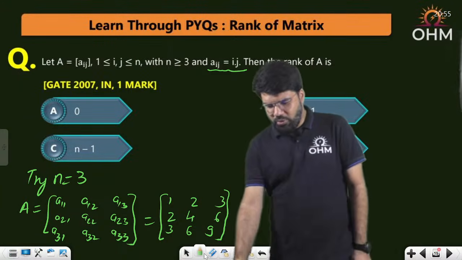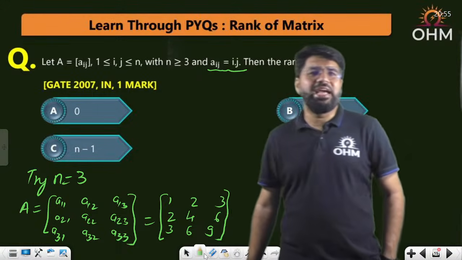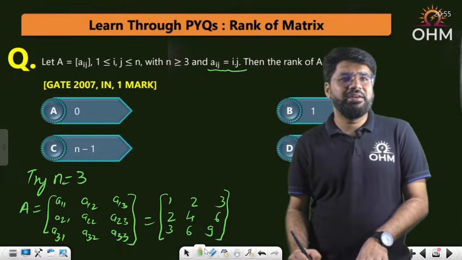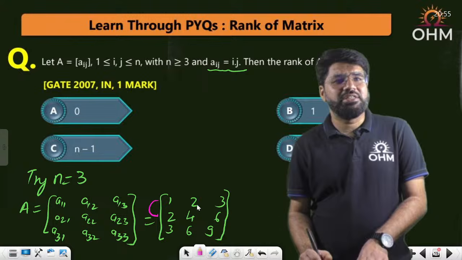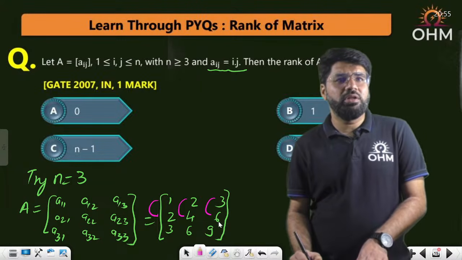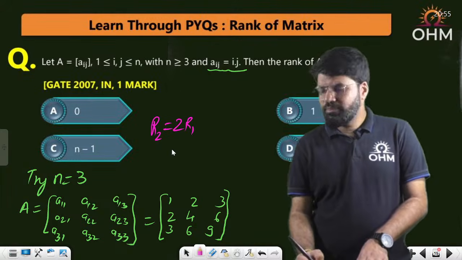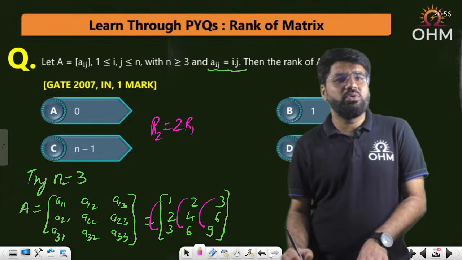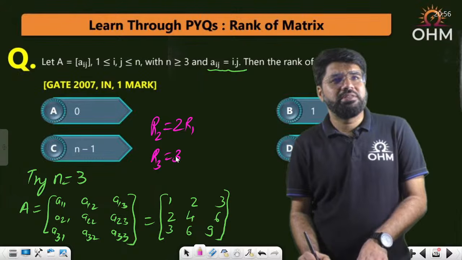Now, what about the rank of this matrix? Any clear relation between the rows? You can observe easily that this is 1 into 2, 2; 2 into 2, 4; 3 into 2, 6. That means very clearly R2 is twice R1, correct? Then the first and third, 1 into 3, 2 into 3, 3 into 3. That is 3 times. So R3 is 3 times R1.